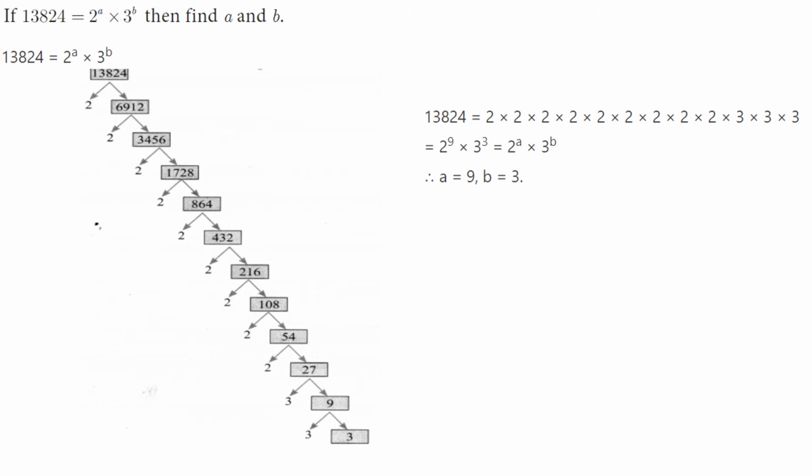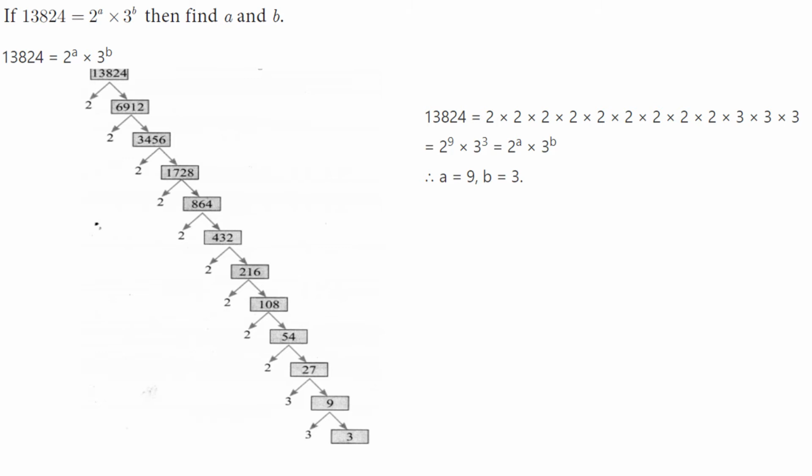Next, 13824 equals 2 to the power a into 3 to the power b. So we have to find the exponents a and b. For finding this, we have to use the factor tree method. So the last digit is 4, which means the prime factor is 2. So how many times will 2 come? You divide 13824 by 2, you get 6912.